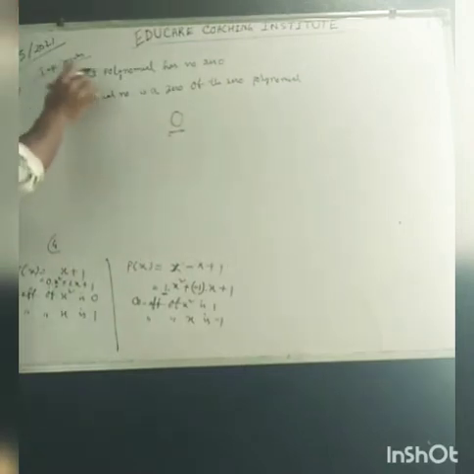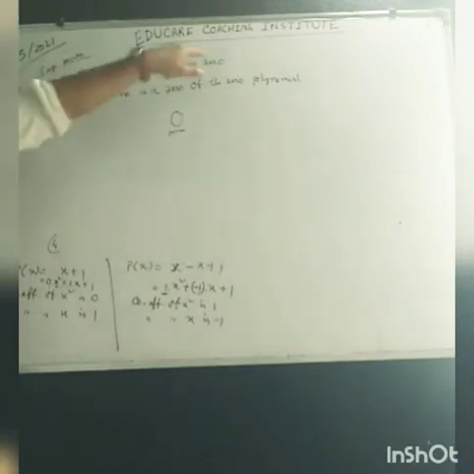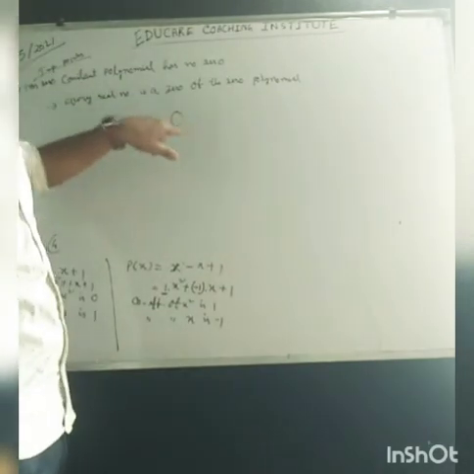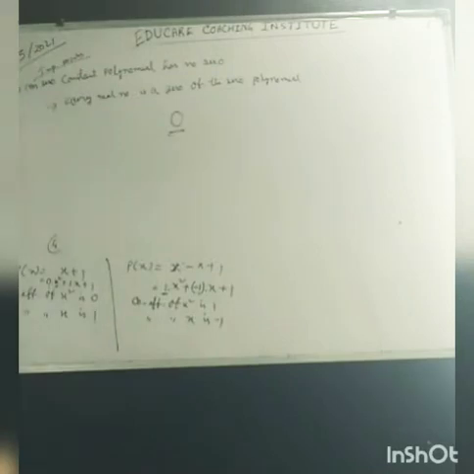Actually, this sentence should be: non-zero constant polynomial has no zero. Non-zero means the constants which are not zero have no zero. The constant which is zero has every real number as its zero. Every real number is a zero of the zero polynomial.